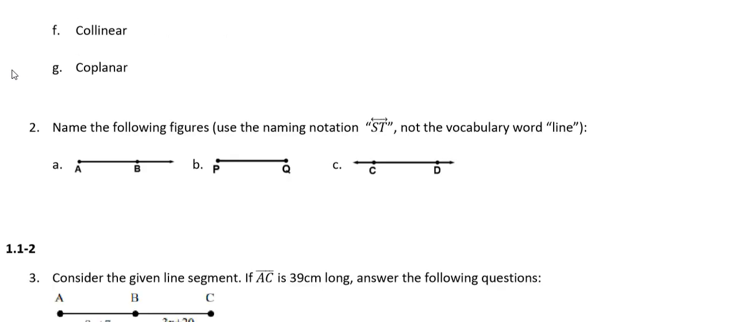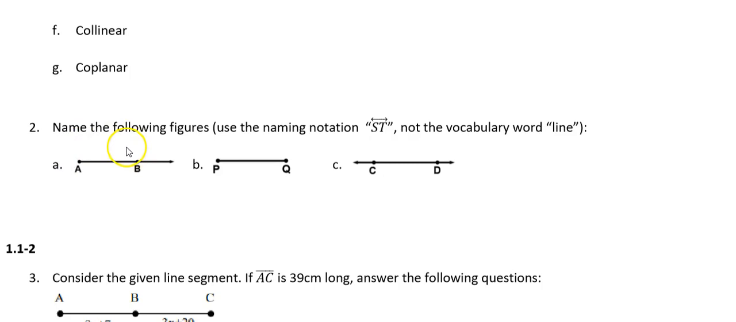The second question says we want to name these figures. We want to use our naming notation, not just the vocabulary word. Now, knowing the vocabulary word is absolutely helpful. So for question A, it starts at point A and moves toward B and through B and continues on that direction forever. So we just said a ray is something that has one endpoint and a direction. So this is ray AB.